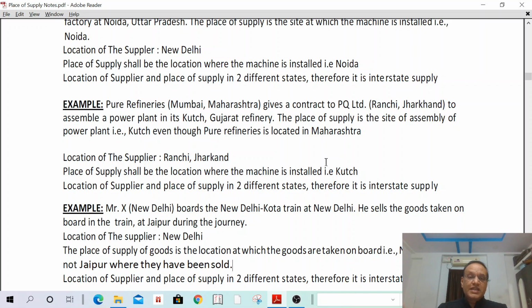Even though the recipient is in Mumbai, the place of supply shall be where the machine is installed. The power plant is assembled at Kutch. Therefore, the place of supply shall be Kutch, Gujarat, and the location of supplier is Ranchi, Jharkhand. These are two different states. Once there are two different states, it is treated as an interstate supply.